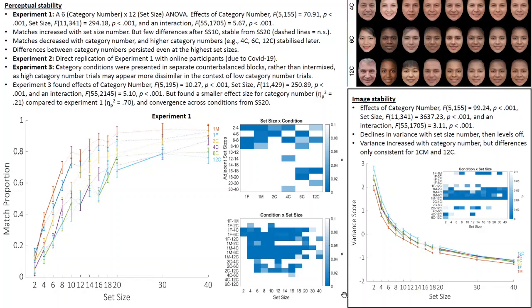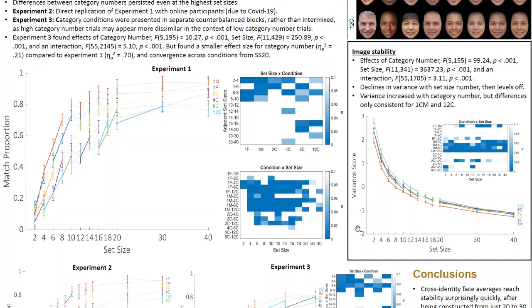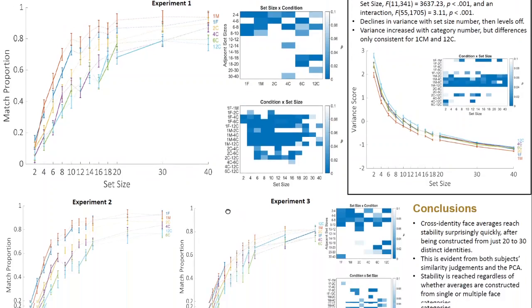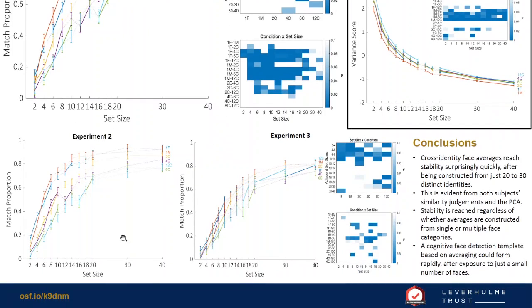For image stability, we find a mirror image of the participant results, with a sharp decline in variance with set size before leveling off. But in contrast to participant data, differences between conditions were minimal. Experiment 2 was a direct replication of the first experiment, but with online participants. The results show a remarkably similar pattern to the first experiment, with all conditions stable by set size 20, but with differences between conditions remaining.